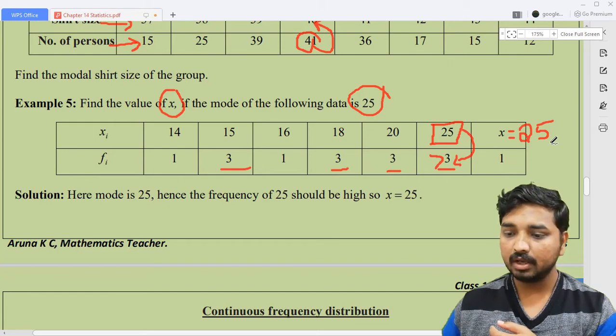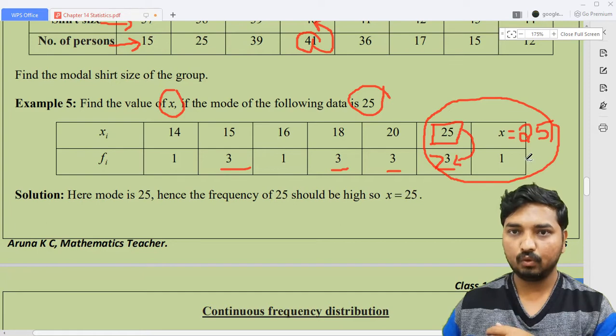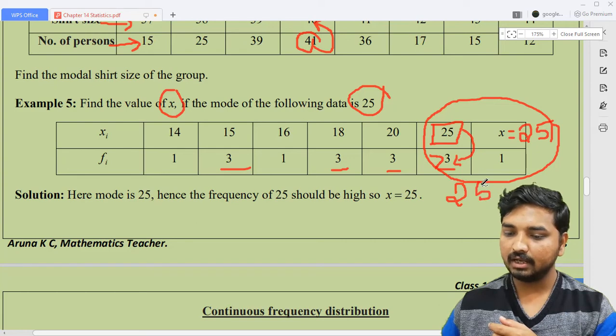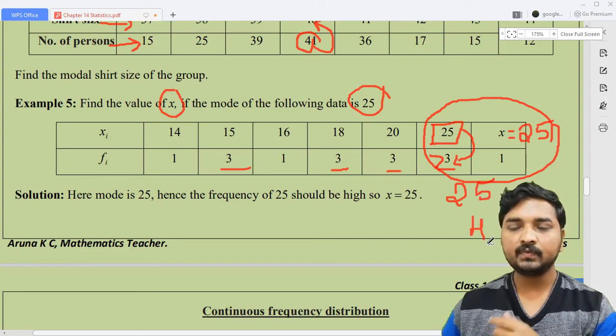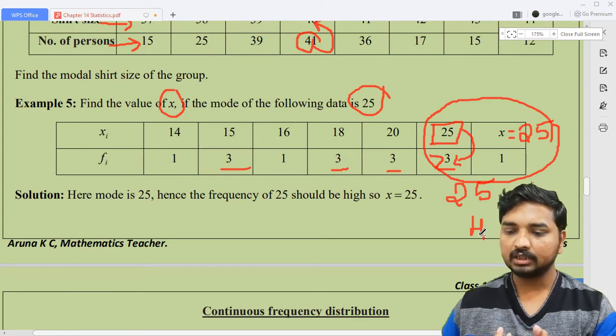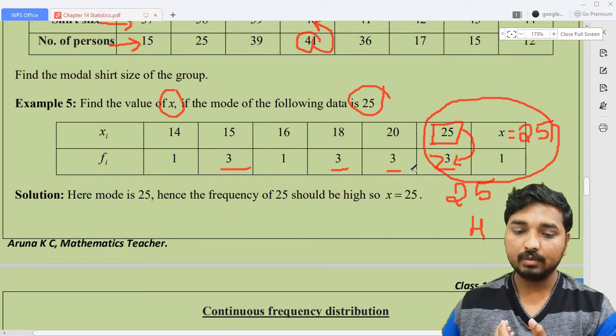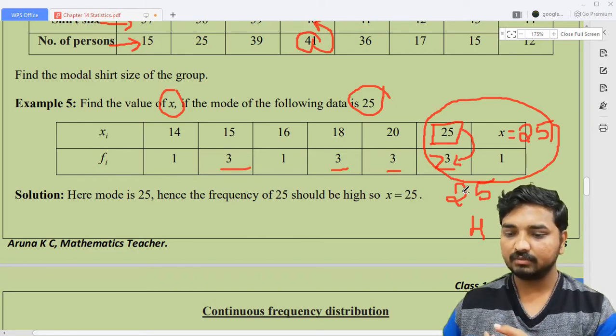So totally, 25 appears 4 times. In the table you can write 25, and in the frequency column you can write 4. If you do this, then the frequency of 25 becomes 4, and it will be the highest frequency among all the frequencies. So then it will become the mode of this data.